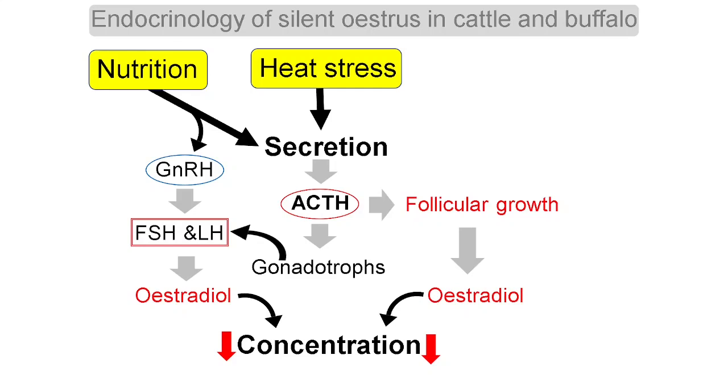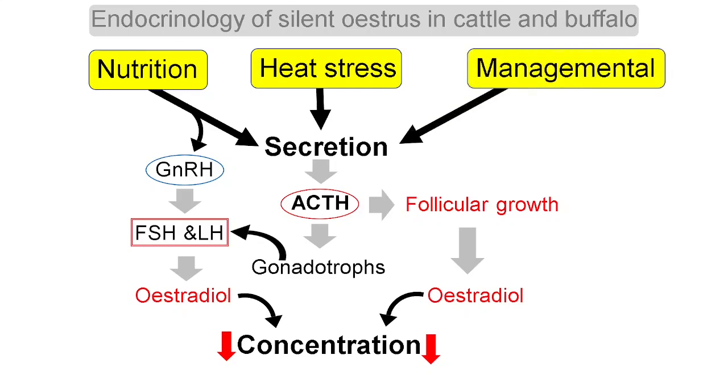Another important one is the managemental factors: the managemental system in the farm, the housing system and the space provided to the animal, and the plantation around the farm, or what the managemental strategies are during the summer season or other stressful conditions, how it is managed, what about the feeding procedures or nutrition, how the farm is managed by the farmers. So that also impacts the health of the animal or the secretion of GnRH.